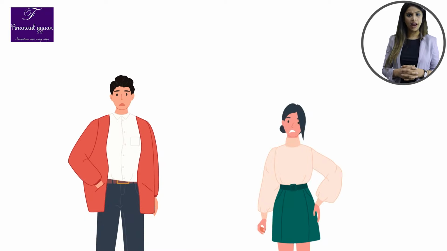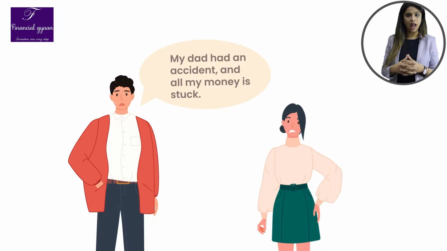Jill came to meet him and asked why he was so worried. Jack told his problem to Jill and asked for help. Jill was able to help Jack within hours since all of her investments were in short-term instruments. What did we learn here? We learned that even though Jack had more money than Jill, he was not able to convert his investment into cash quickly. This is what liquidity means. It tells us how easily a company is able to convert its assets into cash. I hope you are clear with the concept of liquidity.